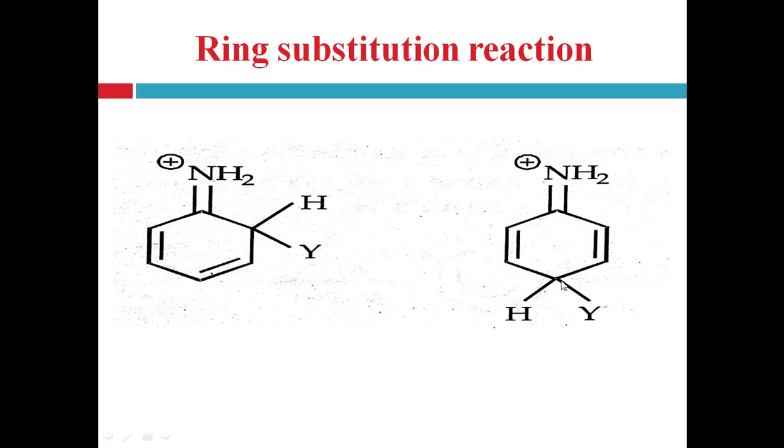When this occurs on the para position, positive charge is balanced by the nitrogen atom. That's why these carbocation intermediates are stable, because its positive charge is nullified by the presence of nitrogen near the positively charged carbon, it makes the stable carbocation. That's why this directs the ortho-para substitution.